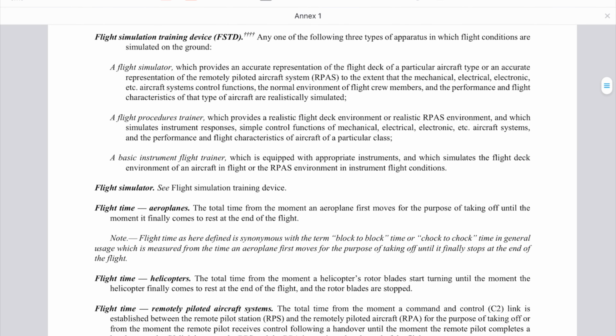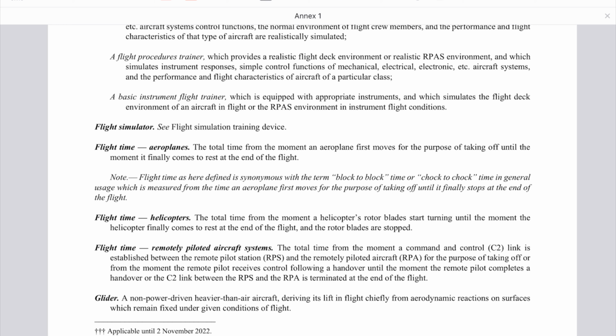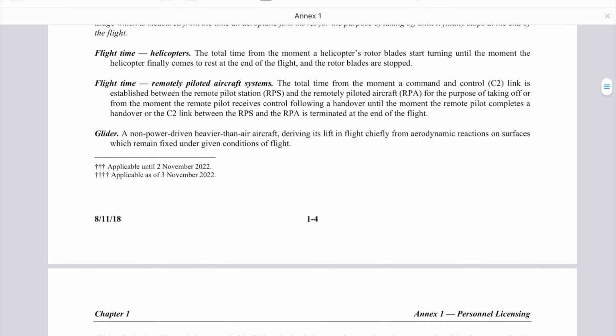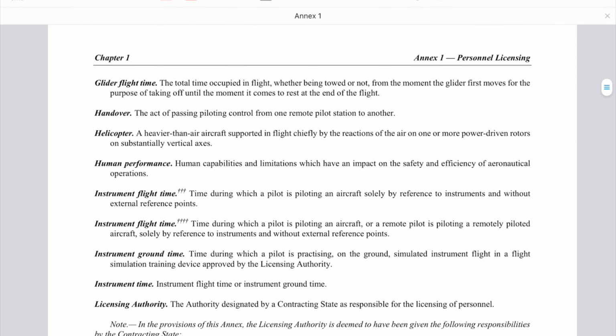For example, what is the flight simulator? What is the flight time for the helicopter? What is the flight time for remotely piloted aircraft system? Glider flight time, what is the handover?